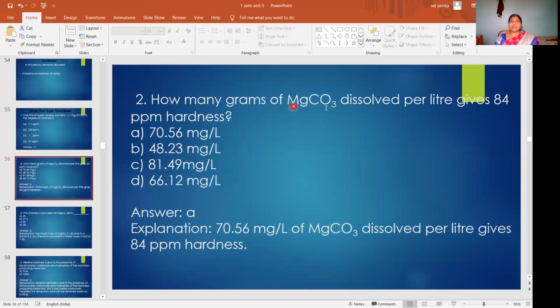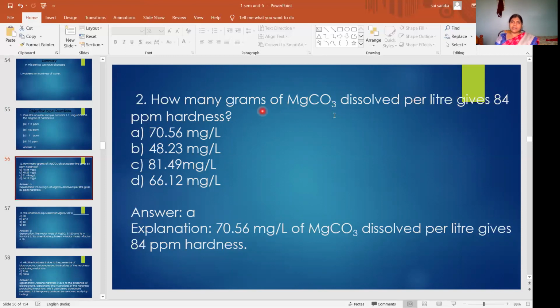How many grams of MgCO3 dissolved per liter gives 84 ppm hardness? That means this is the hardness of water, and he is asking how much MgCO3 is dissolved in a liter of water.